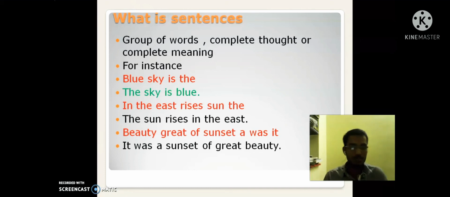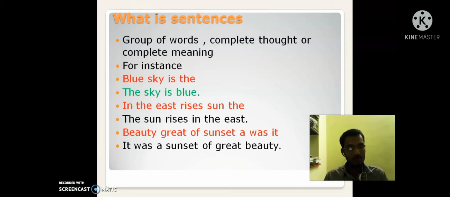Before that, we must know what a sentence is and what it contains. A sentence is a group of words which gives complete meaning or complete thought. For example, "blue sky is the" - here there is a group of words, but it is not conveying any meaning. One more example: "The sky is blue." Here the group of words gives complete meaning. So this is a sentence.